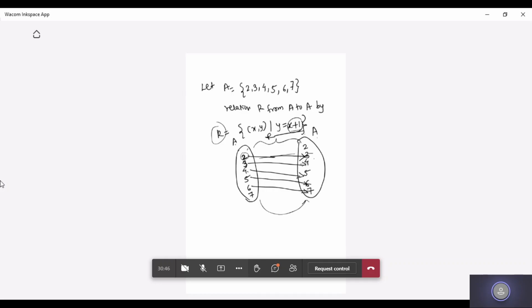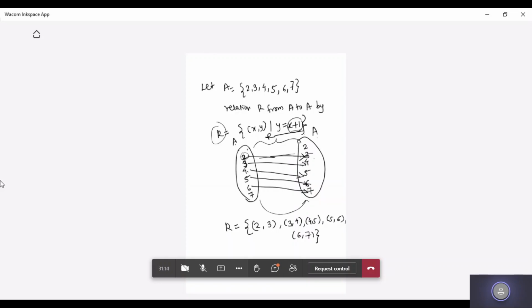In terms of ordered pairs, how will I write it? R is equal to 2 comma 3, then 3 comma 4, then 4 comma 5, 5 comma 6, and then 6 comma 7. I hope you have understood how we got those ordered pairs. Clear, everyone?